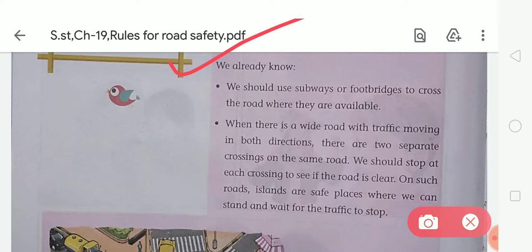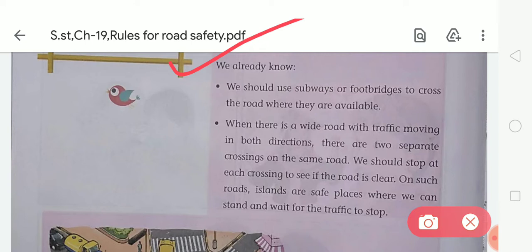We already know we should use subway or footbridge to cross the road where they are available. Second, when there is a wider road with traffic moving in both directions, there are two separate crossings on the same road. We should stop at each crossing to see if the road is clear. On such roads, islands are safe places where we can stand or wait for the traffic to stop.